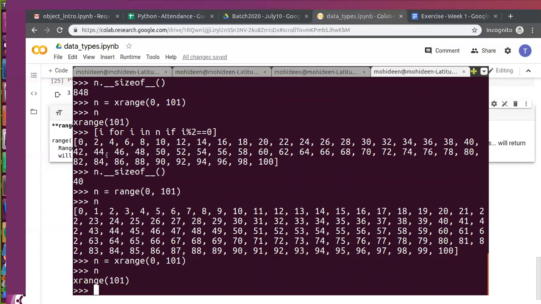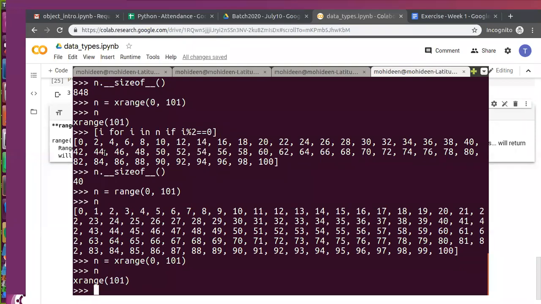So in xrange, Python will allocate memory for each object one by one. If you utilize one, the previous one will be destroyed, and you can use the next one. But in range, it's not like that. There Python will allocate memory for all the items, all the objects. Have you got the difference between range and xrange? Or do you want more explanation?